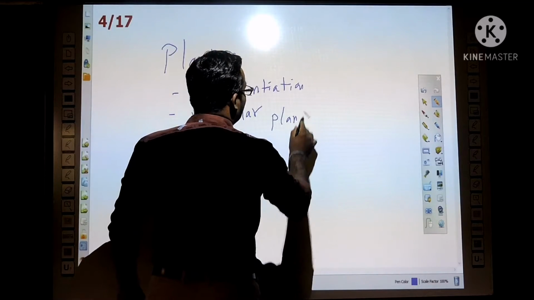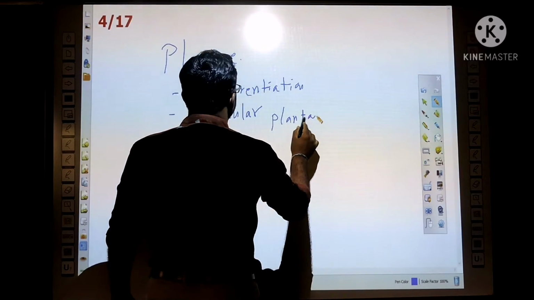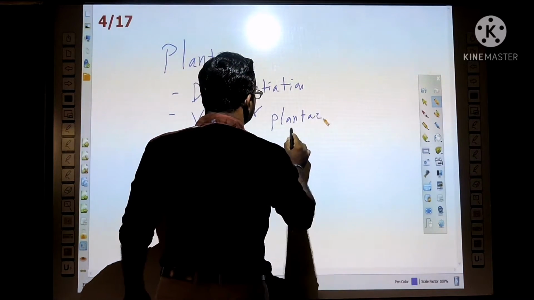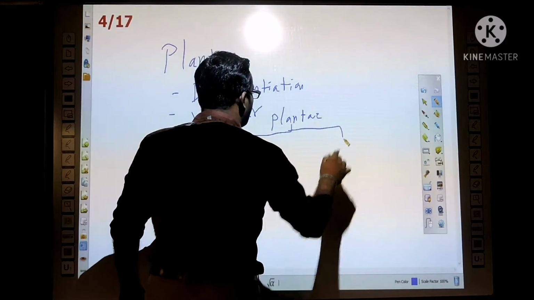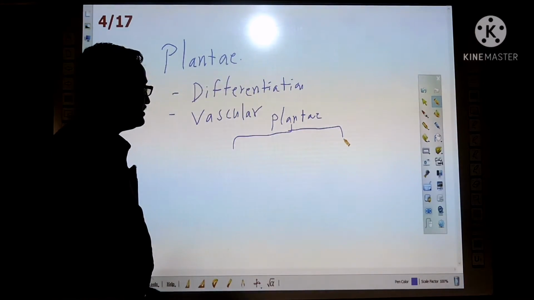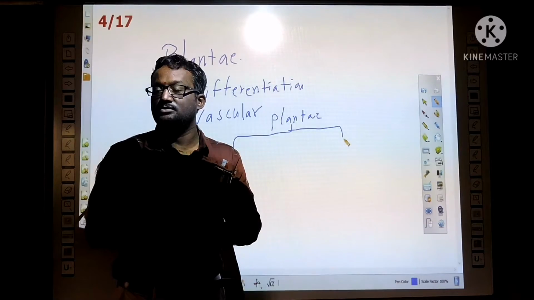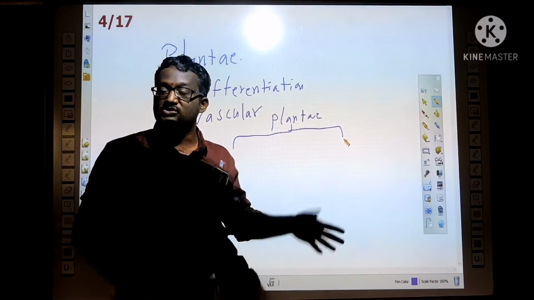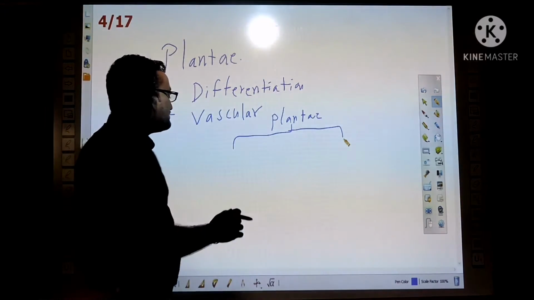First of all, the Plantae here is classified into two subkingdoms, they are cryptogams and phanerogams.